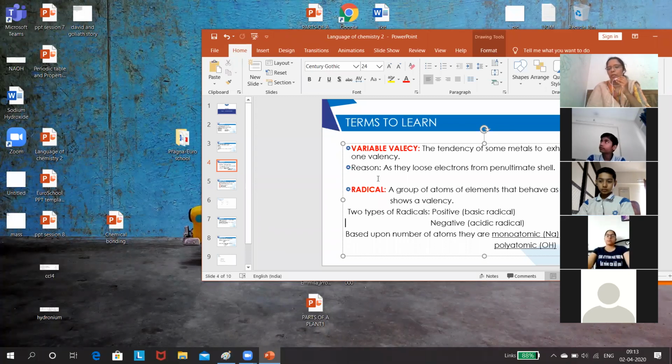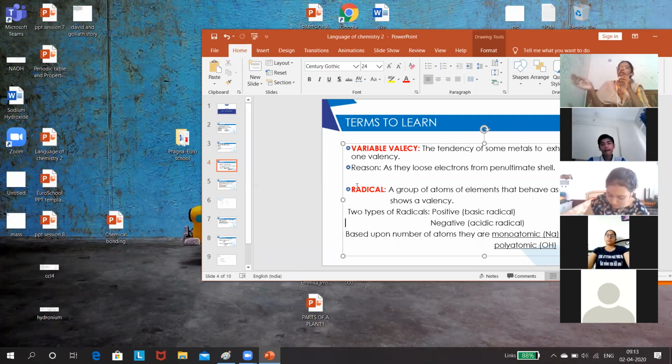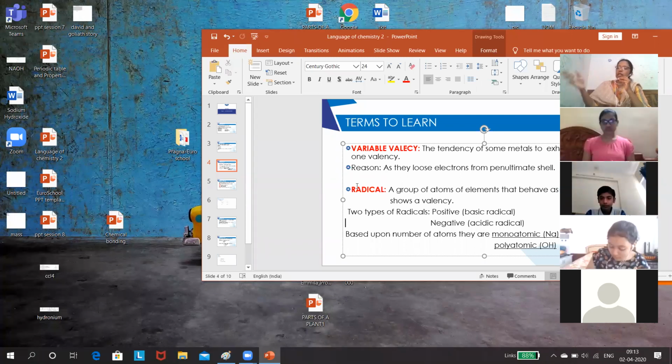Here, in the transition metals, the electron will be added to the penultimate shell. So electrons will be present in the valence shell, and also in the penultimate shell.